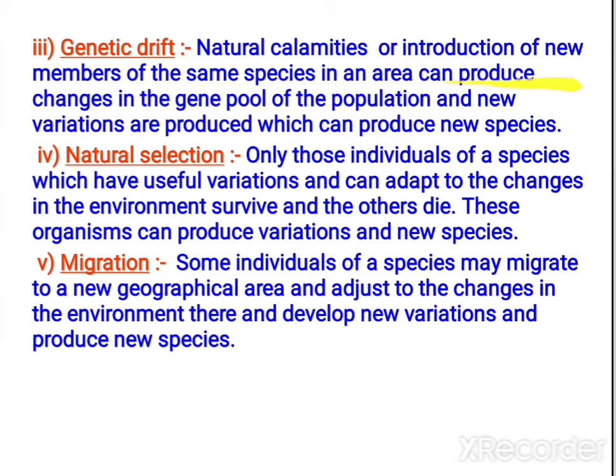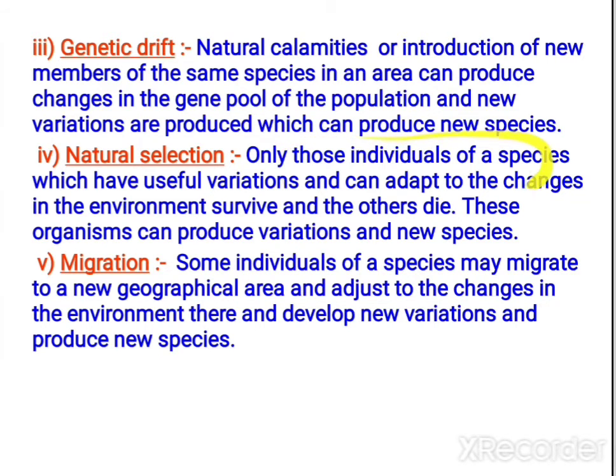So here, due to natural calamities, what we studied, they came under the elephant's foot, the elephant crushed them, like that. If any natural calamity occurs, or otherwise with the introduction of new members of the same species in an area, it can once again produce changes in the gene pool. And because of that, new variations can be produced, and it can result in the production of new species.